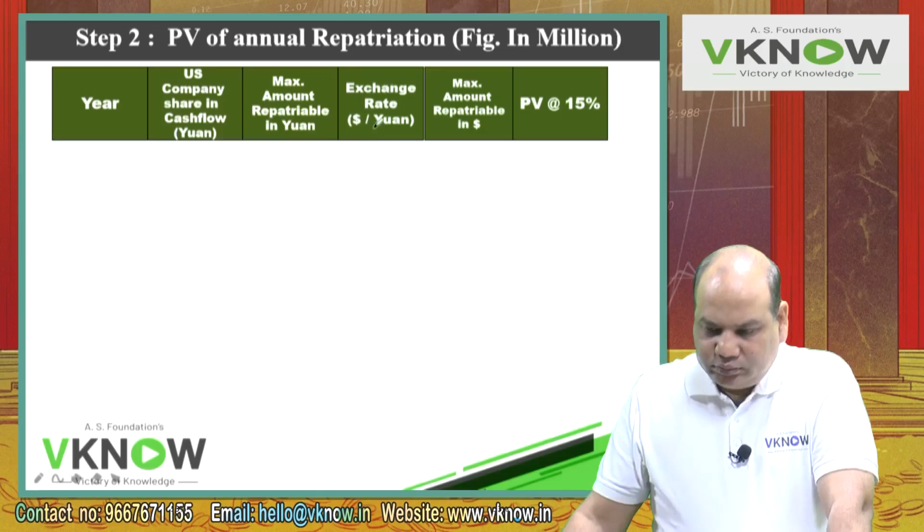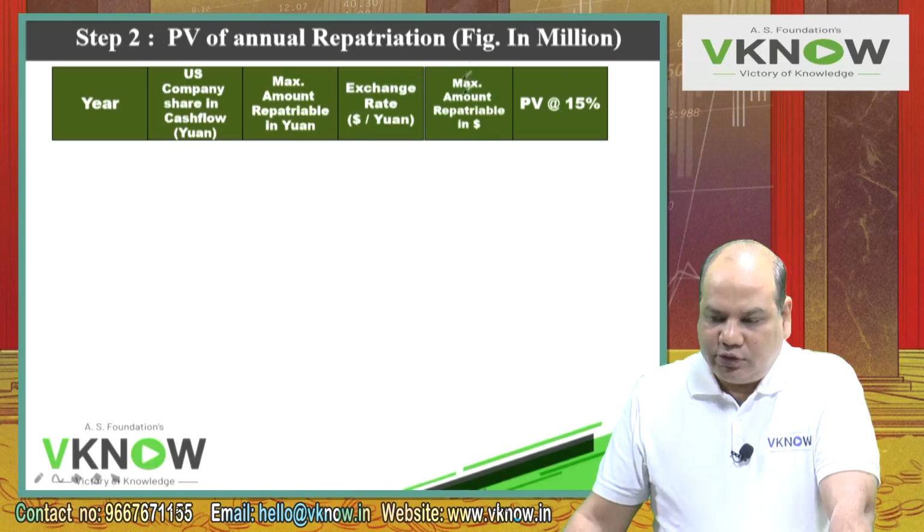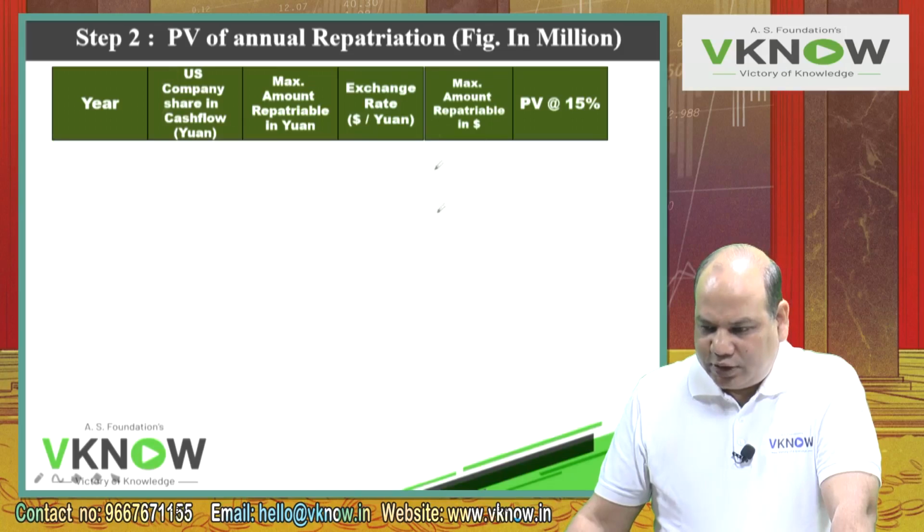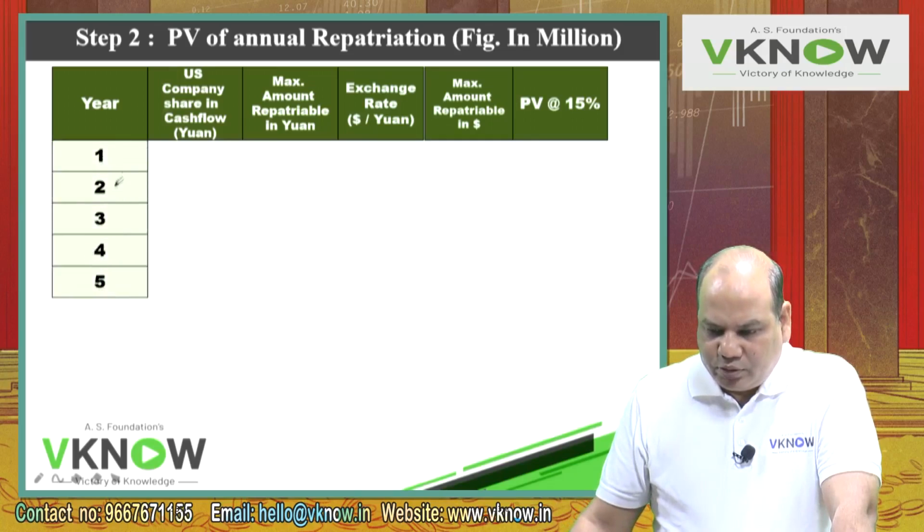Exchange rate, dollar per yuan, same format. Maximum amount repatriable in dollar. And last column, PV at the rate of 15%. Draw columns. If you have scale, draw lines properly. Keep a gap of 1 line after each year. 1, 2, 3, 4, 5.